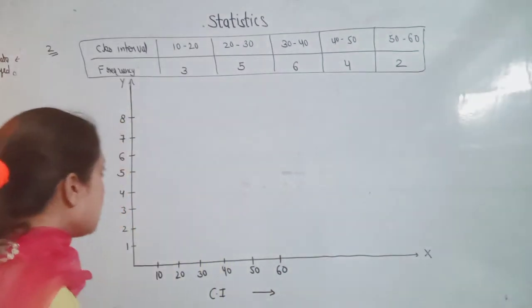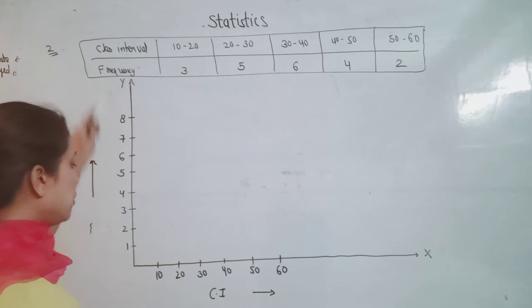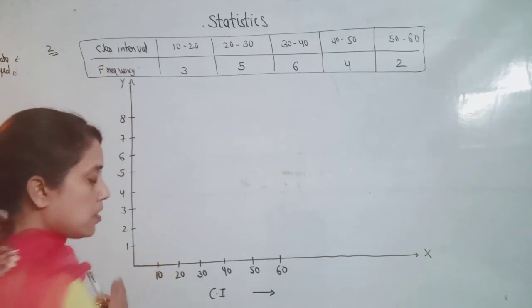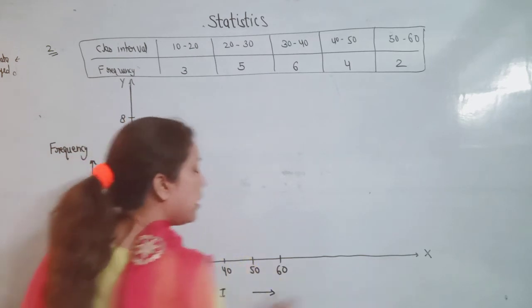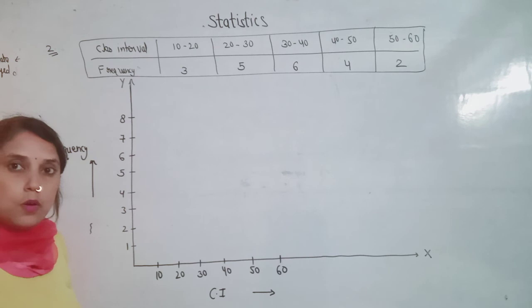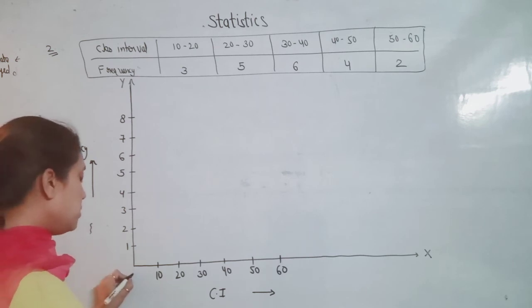First we draw two axes, the x-axis and the y-axis. X is the horizontal line and y is the vertical line, and this is called the origin. The coordinate of the origin is always 0, 0.